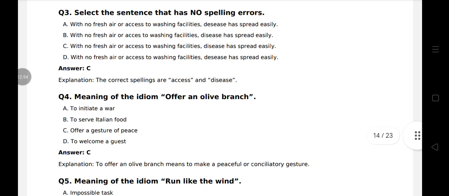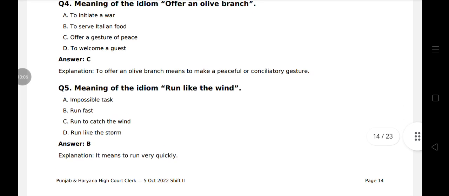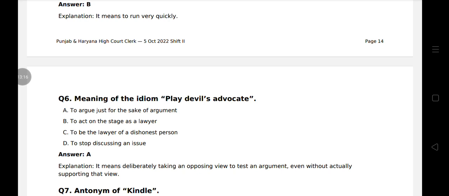Option C. Question 4. Meaning of the idiom: offer an olive branch means to make a peaceful gesture. Offer a gesture of peace. Question 5. Meaning of the idiom: run like the wind means run very quickly, run fast. Question 6. Meaning of the idiom: play devil's advocate. It means deliberately taking an opposing view to test an argument even without actually supporting that view. That is to argue just for the sake of argument.